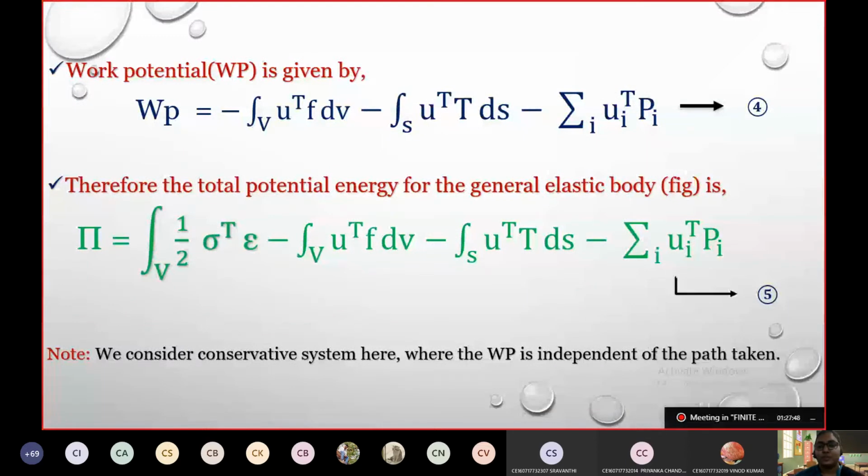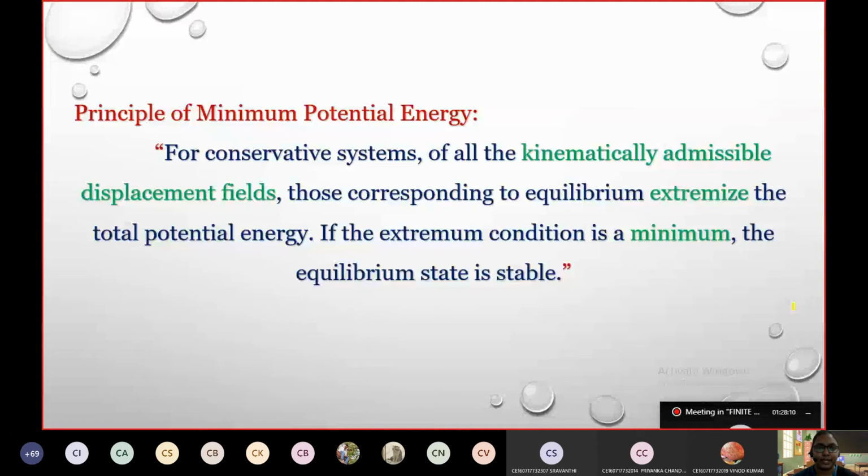Now, the Rayleigh-Ritz method works on the principle of minimum potential energy. You write that statement. I'll give you the statement of the principle of minimum potential energy.